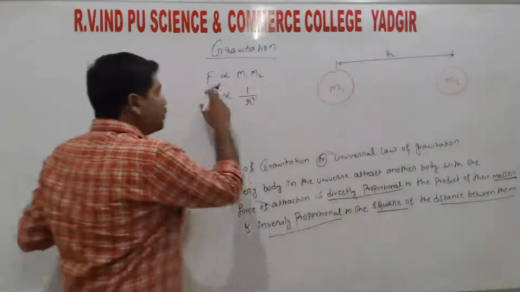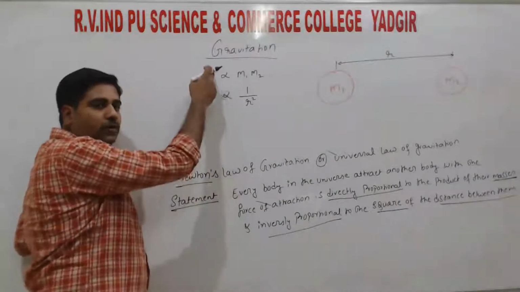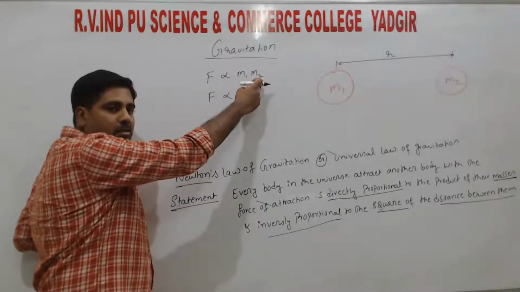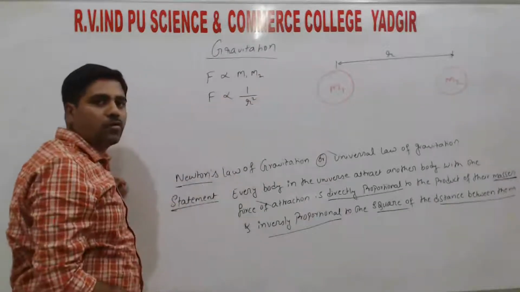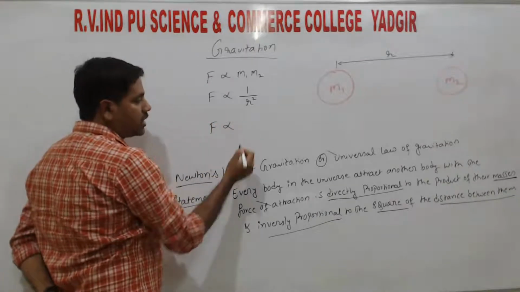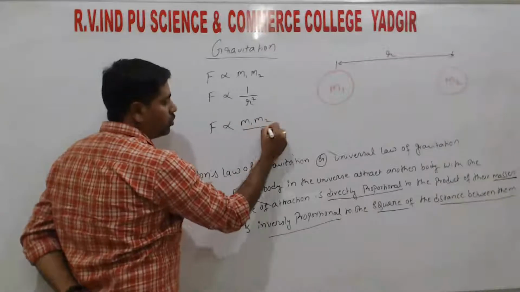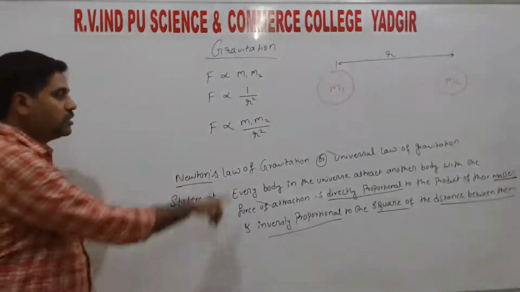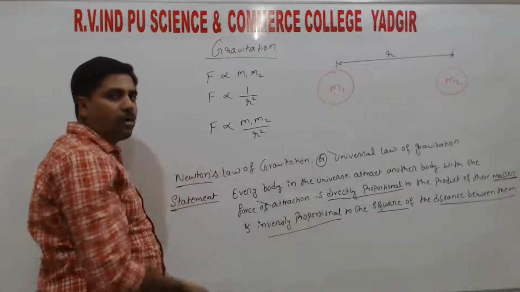So the force of attraction is directly proportional to the product of their masses, that means multiplication of two masses, and inversely proportional to the square of the distance. Combining these two, F is directly proportional to m1 m2 divided by r square. So this is the statement of Newton's law of gravitation, or universal law of gravitation.